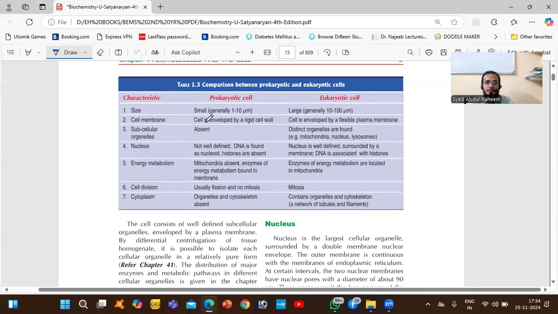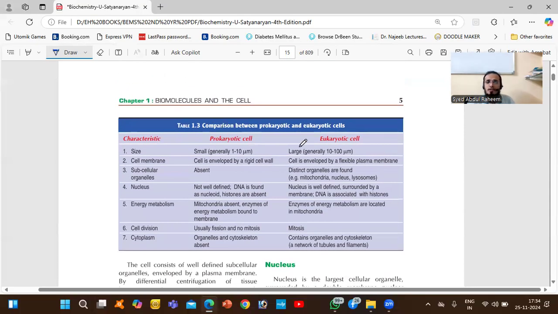You can see that. Okay, so here is a comparison between prokaryotic and eukaryotic cells. Size: in the prokaryotic it is small, this is large. Cell membrane: enclosed by a rigid cell wall in one, by a flexible plasma membrane in the other. Organelles: absent in one, present in the other. Nucleus: no nucleus is found in one, in the other the nucleus is defined. DNA is found, DNA is there. Here DNA is also there. Here, energy is made by mitochondria.